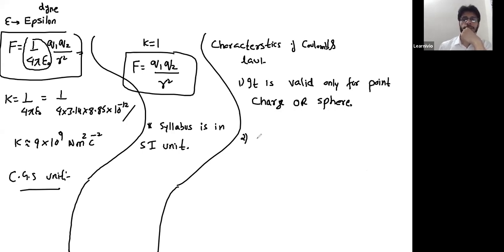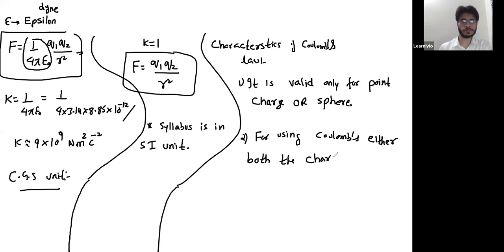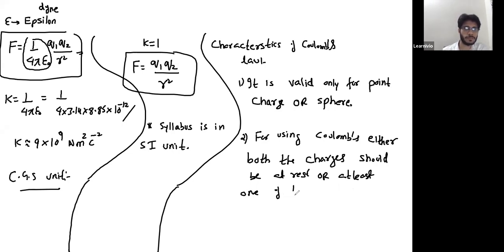Second characteristic. For using Coulomb's law, both the charges should be at rest, or at least one of them is at rest, with the separation between the charges constant.